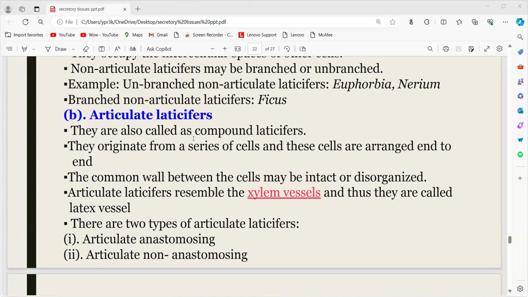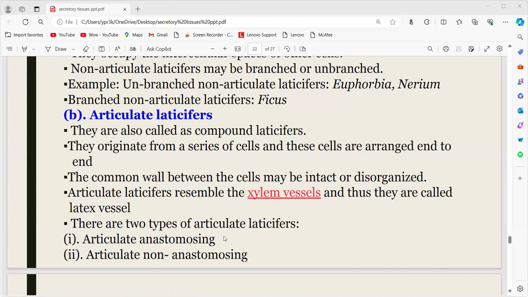So articulated laticiferous are also called compound laticiferous, and they originate from a series of cells. Non-articulated is made up of a single cell, but here the articulated laticiferous originate from a series of cells, and these cells are arranged end to end, hence articulated, that is jointed. The common wall between the cells may be intact or disorganized. The articulated latex cells resemble the xylem vessels, hence they are also known as latex vessels, because they look like xylem vessels.